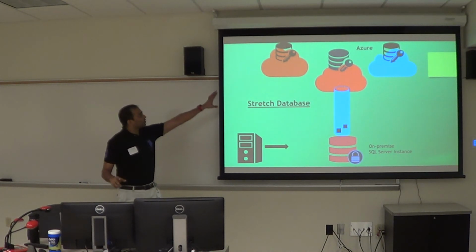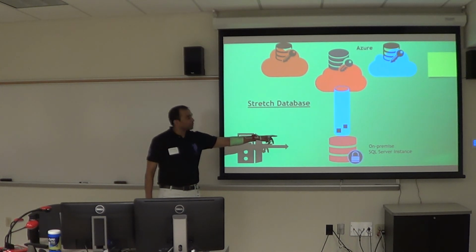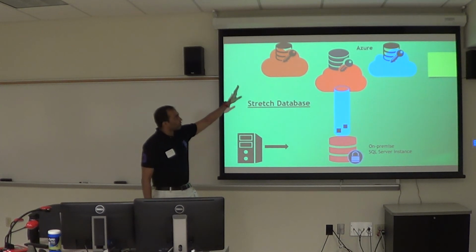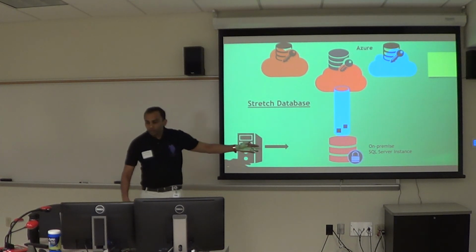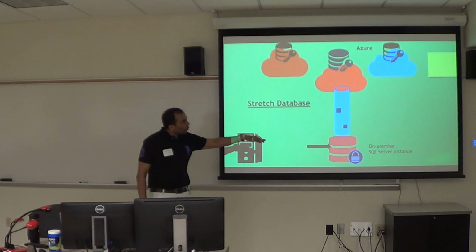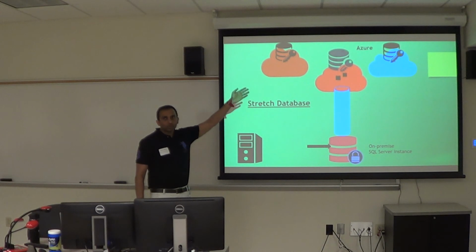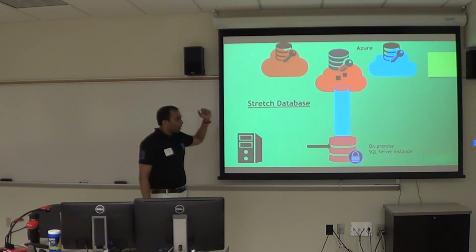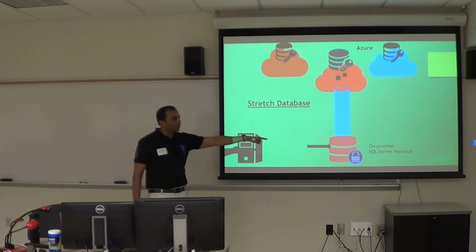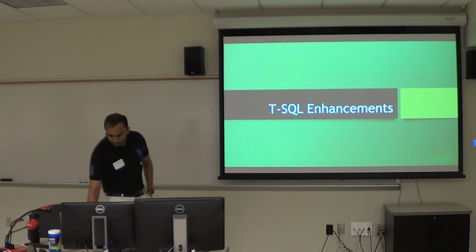So this is how the Stretch Database architecture will look. You have your client application, on-premise SQL Server instance, your database, Azure databases in the cloud, and a secure channel. If you want to store any data, you store it in your SQL Server. Once it is old, say 365 days or any particular time frame, it gets stored in your Azure database as and when, but that data is still always online. If you want to pull anything from your client application, you just query your on-premise database, and it will get you all the information however it needs.